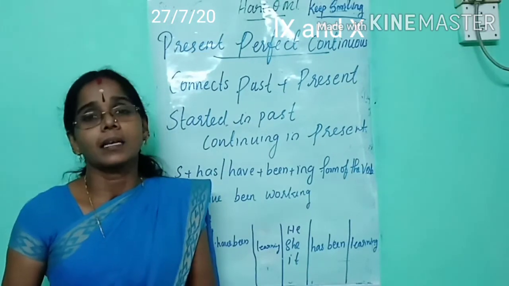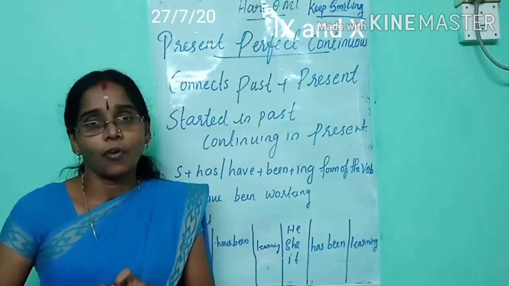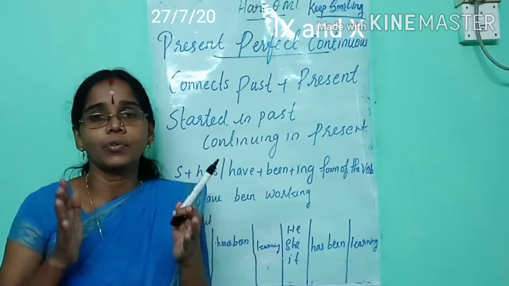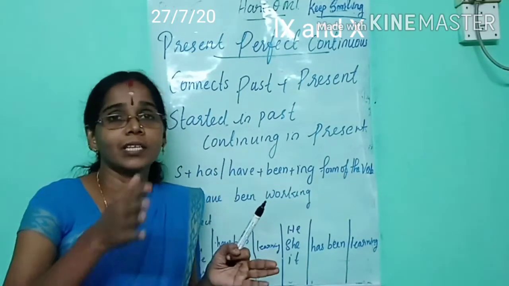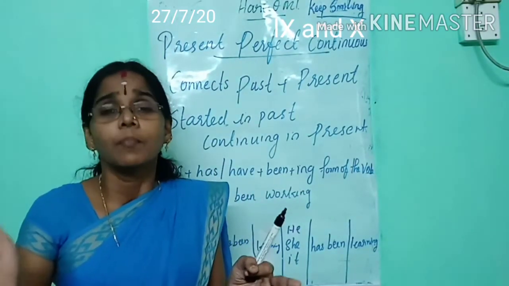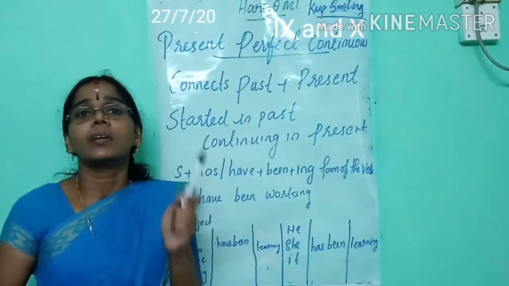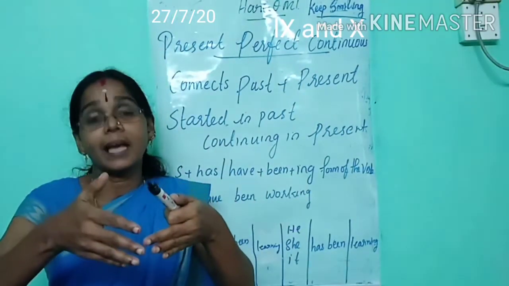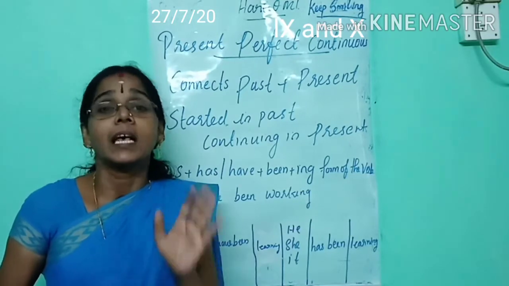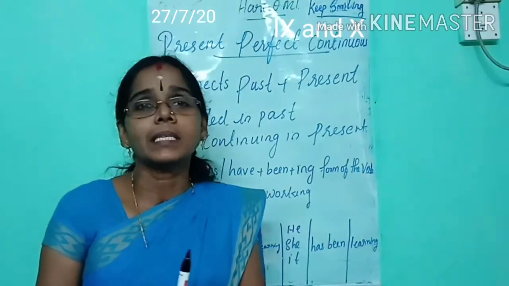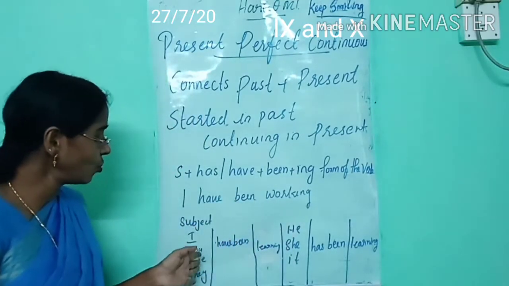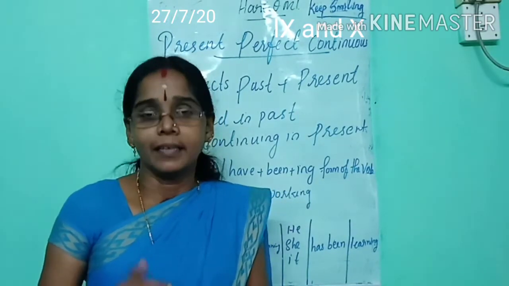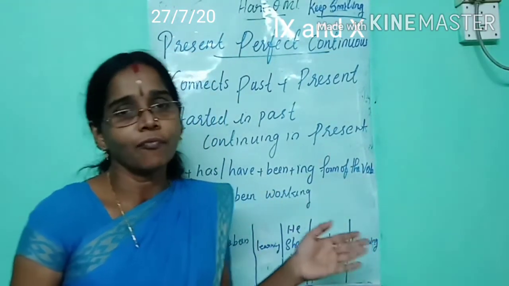Subject plus has or have plus been plus the ing form of the verb. Listen once more. Today we have seen the present perfect continuous. It's a special tense in terms of time. It connects both present and past. That means it does not talk only about the present or only about the past. The form of this tense is subject plus has or have plus been plus the ing form of the verb. When the subject is I, you, we, they, we use have been. When the subject is he, she, it, we use has been. Now we can see much more in detail as we go forward. Listen.